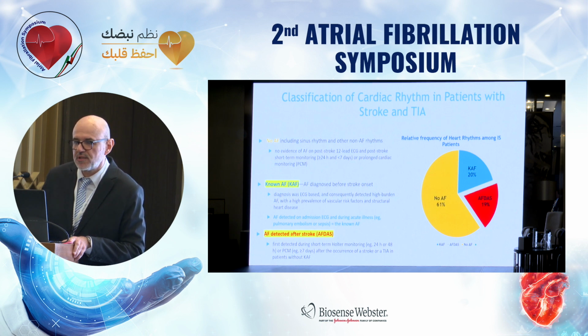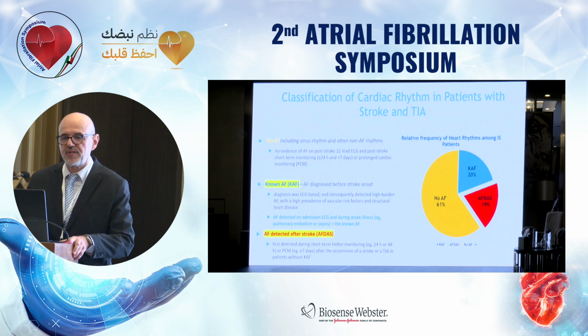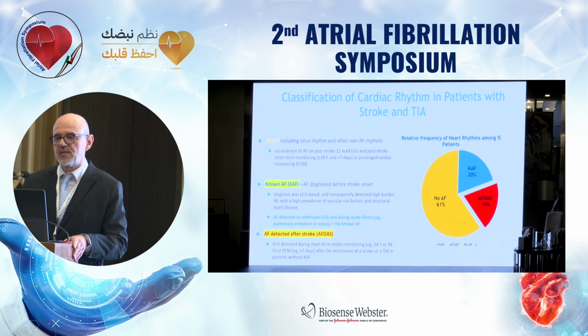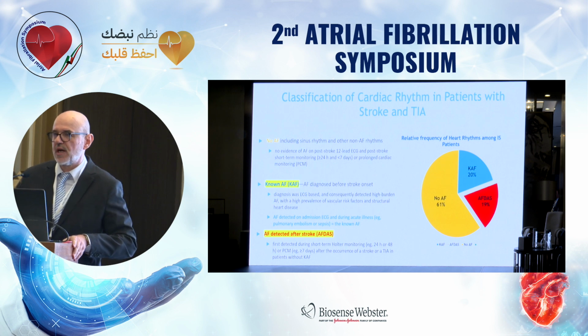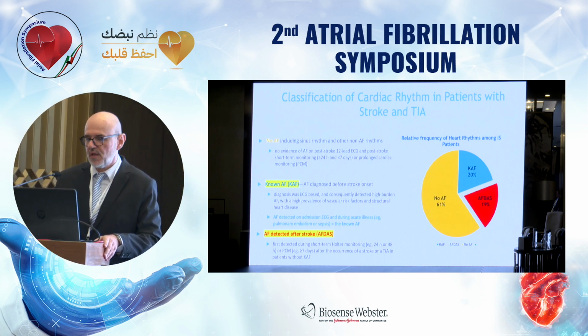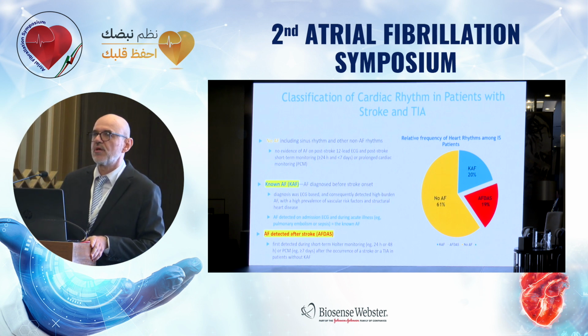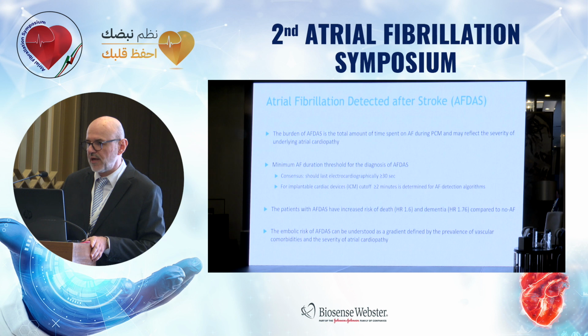For us, the most important is the third category, AF detected after the stroke onset. This is atrial fibrillation detected during short-term Holter monitoring or during prolonged cardiac monitoring after the occurrence of stroke or TIA in patients without a history of atrial fibrillation. On the right part of this slide, you can see the relative frequency of various heart rhythms in patients with ischemic stroke. It was reported that in the 80% of patients without known atrial fibrillation from their history, about 24% will eventually be diagnosed with atrial fibrillation after the stroke.